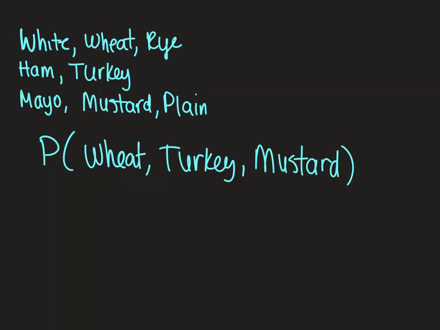All right, let's suppose that you were going to make yourself a sandwich. You had 3 choices for bread, white, wheat, and rye. You have 2 choices for meat, ham or turkey. You have 3 choices for condiments, mayo, mustard, or nothing. I want to know the probability of a wheat turkey mustard sandwich. So in order to figure this out, remember I want to know what I want out of the total. Well, how many total options are there? This isn't the same as saying there's 7 days in a week or 6 numbers on a cube. That's easy. How many different options of sandwiches can I make?